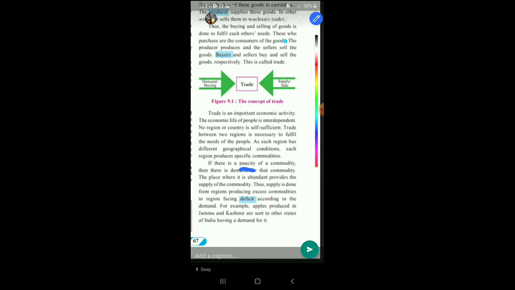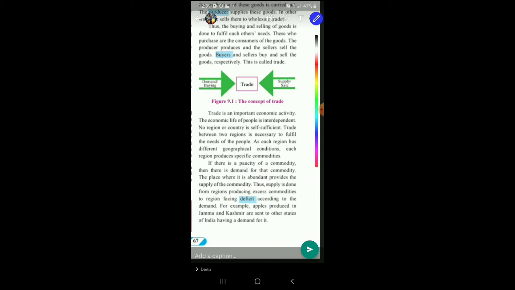The place where there is abundance provides the supply of the commodity. So the place where things are grown in large quantity, in abundance, that area will be supplying to the area where there is paucity of that commodity. So there will be give and take between area of paucity and area of abundance. Area of abundance will give those things to the area where there is paucity, and area where there is paucity will be taking from the area where it is in abundance. I hope it is clear.